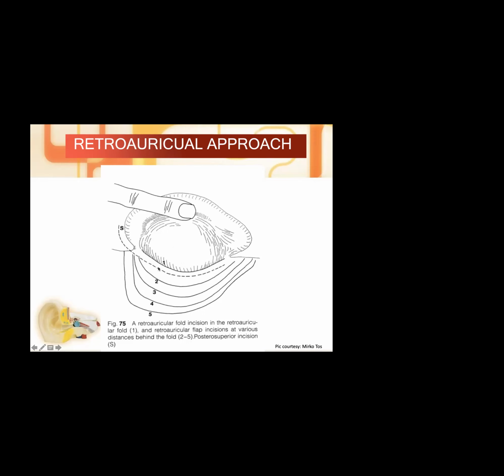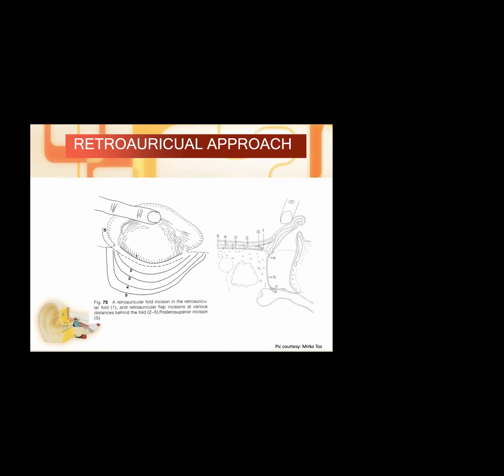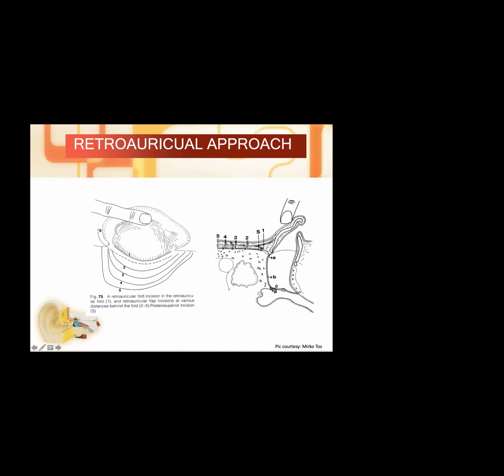All these things should be considered when you are choosing which incision. That's why most surgeons prefer an incision which is 1 centimeter behind the retroauricular fold. It helps us go into the middle ear, and it helps us go into the mastoid also. So both can be done together. So that is the retroauricular flap incision. Now next, here this is the cross-sectional view of what we are seeing.